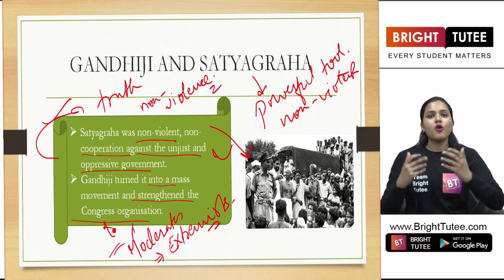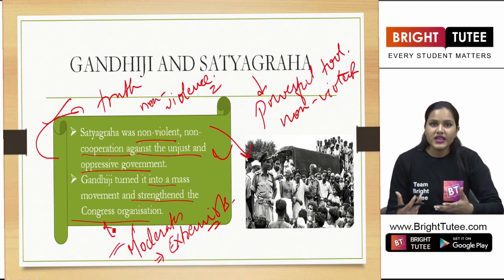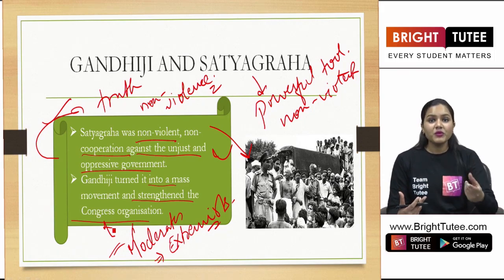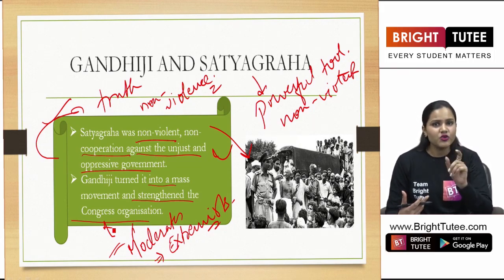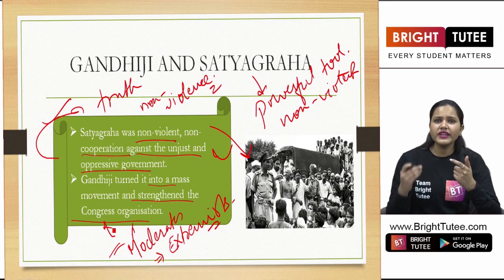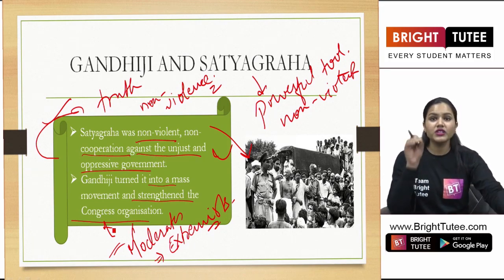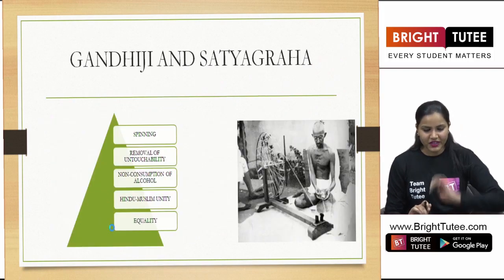So he wanted to strengthen the Congress organization. He wanted to implement this idea of Satyagraha among these people, right? The idea was totally new for the people, and a complicated idea that was really difficult to understand until you go into the depth of that word, right?